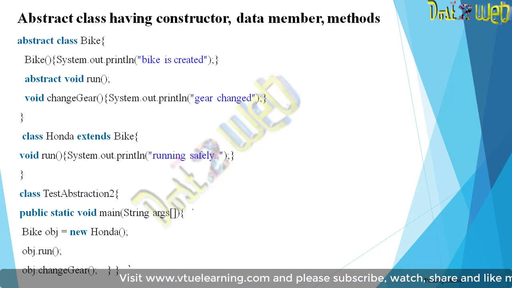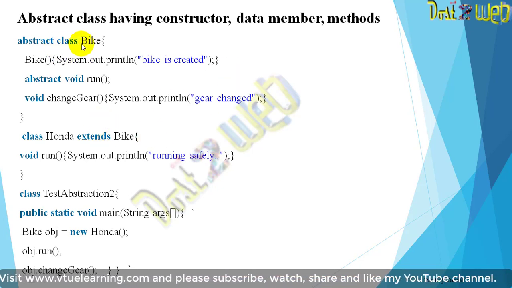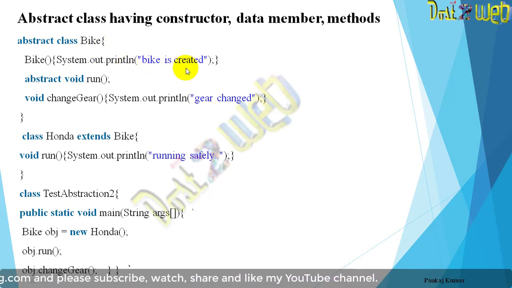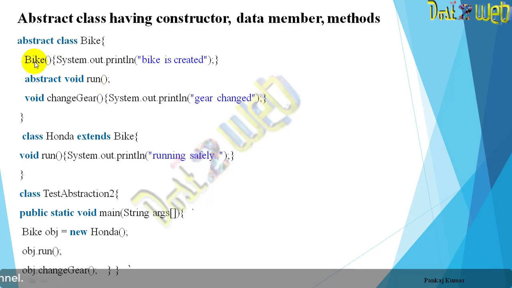Another example you can see here. Abstract class Bike is created with abstract void run. In the method no body will be there, nothing is there in that. In this Bike class we have also created a constructor. Next, void changeGear, another method which prints gear changed. Then another class extends the properties of Bike and in the run method prints a statement, running safely.